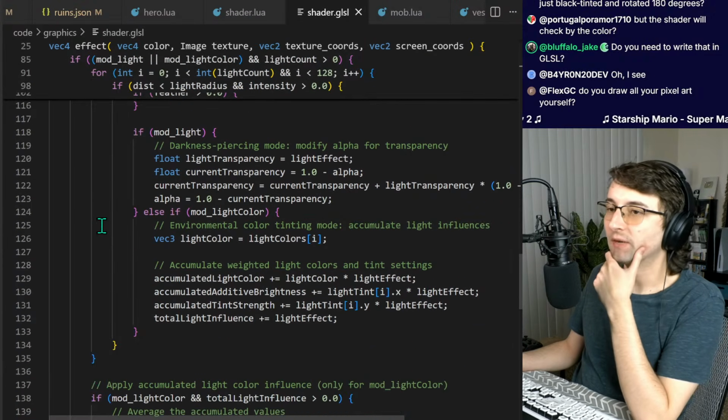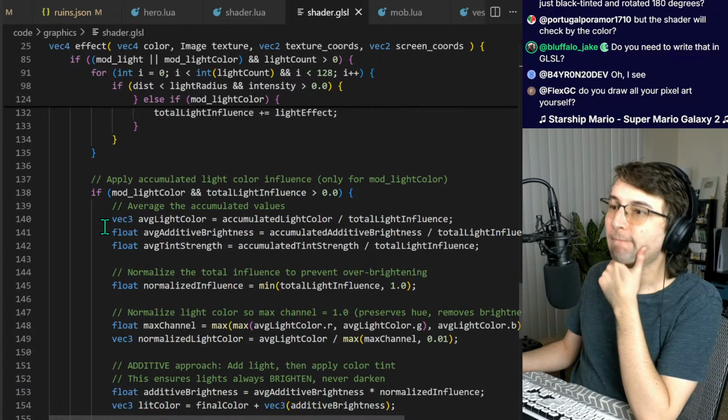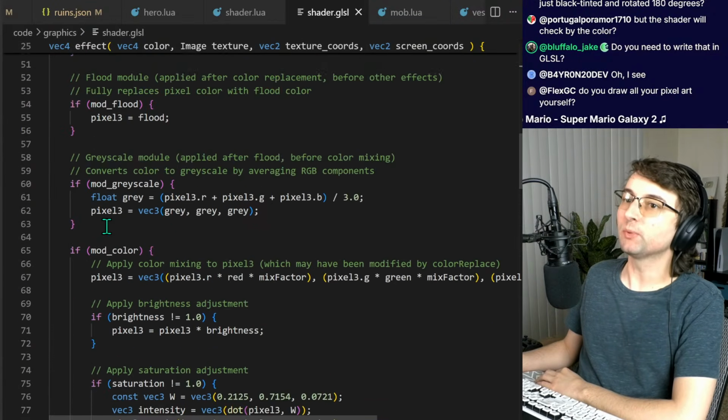I'm trying to see if I can find a clear example where it's checking to see if a pixel exists. So actually, in hindsight, this is what's happening.